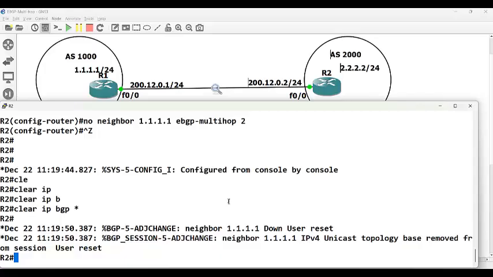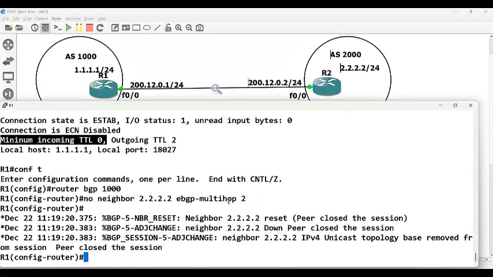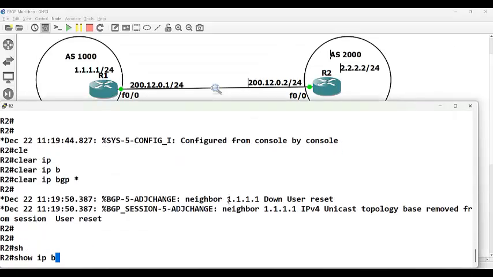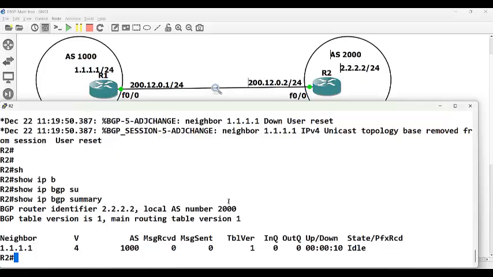The neighbor will go down and it won't come up. The neighbor has gone down. Show IP BGP summary. See, the neighbor is idle. Do you see the word idle there? Yes, it is idle. The neighbor won't come up unless we fix that issue.